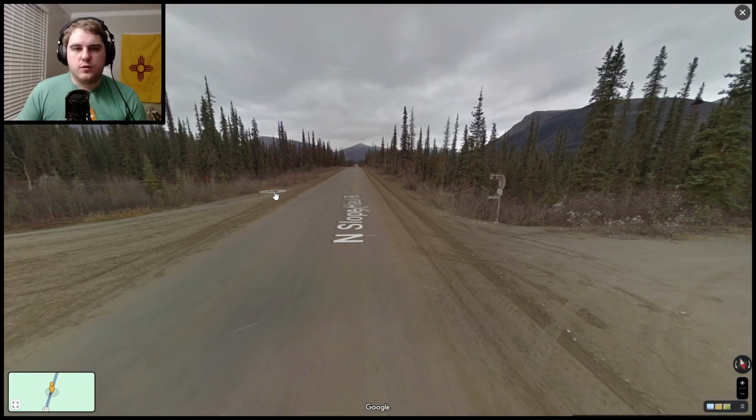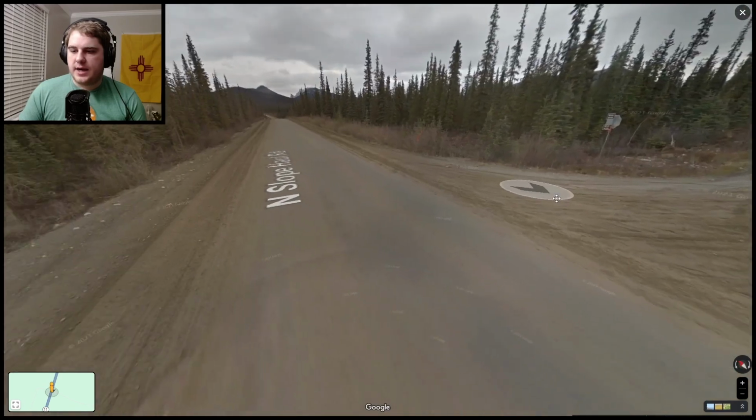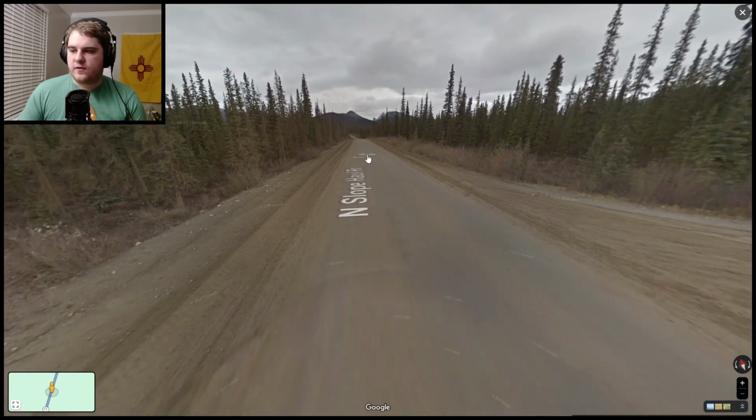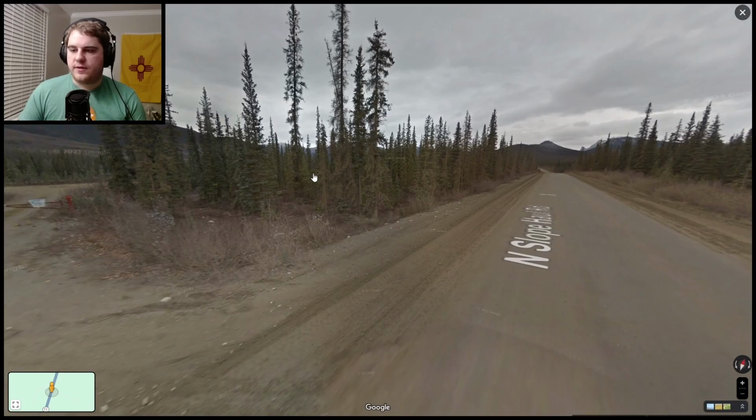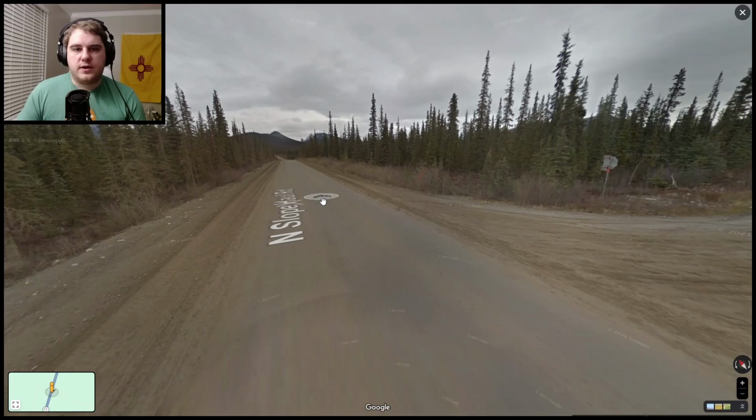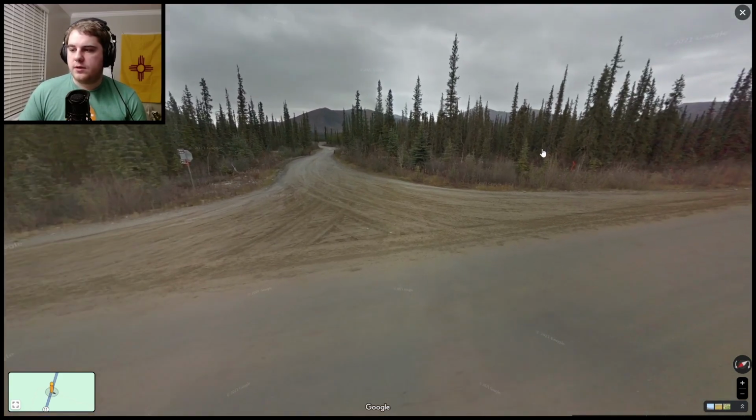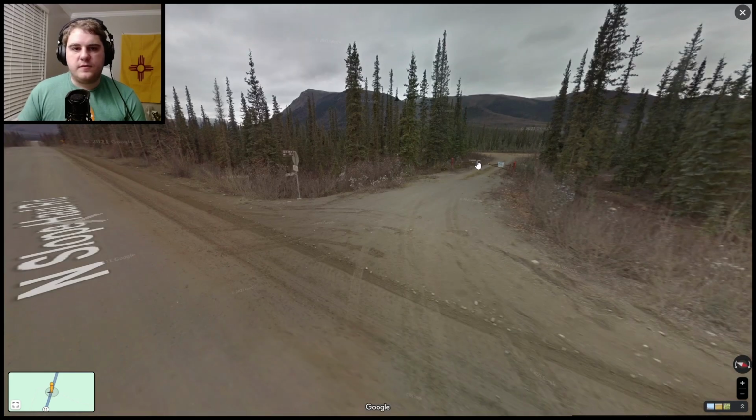A lot of the more rural roads in Alaska kind of just look like this. Not entirely paved or slightly paved, just very muddy. A lot of smaller, thinner trees. This is a good indicator that you're very north on Earth anyways. The more north you go, the thinner the trees get, and it just feels pretty desolate.